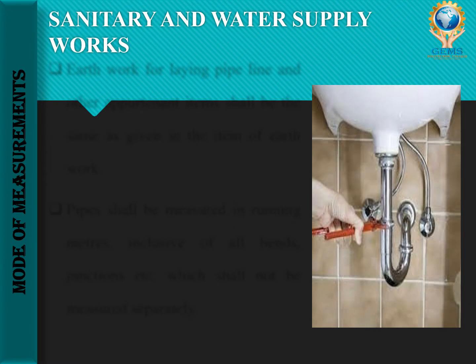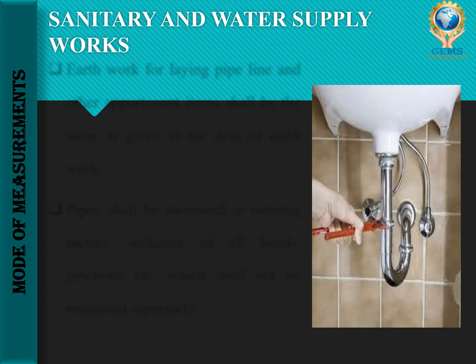Sanitary and water supply works. The first topic is sanitary and water supply works. First of all, sanitary work means what? It is used for cleaning or maintaining purposes. Individual waste is outsourced to another place. That is the purpose of doing sanitary work. Sanitary works are in the wash basin, the toilet, the sink, everywhere. That is called sanitary works.